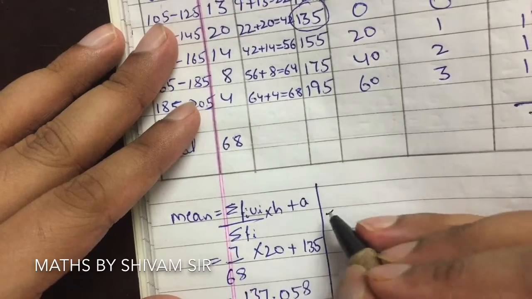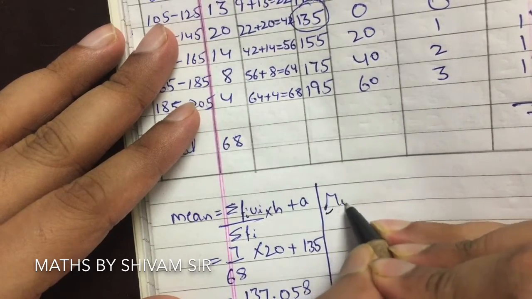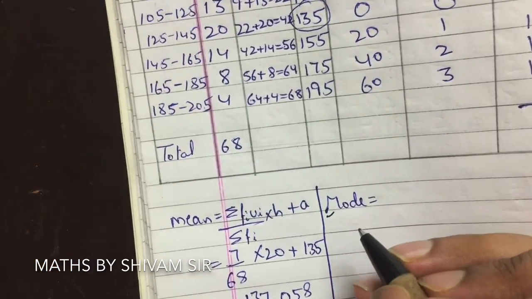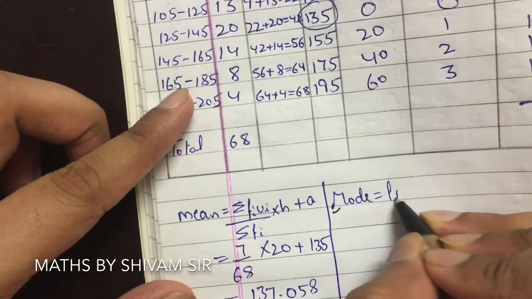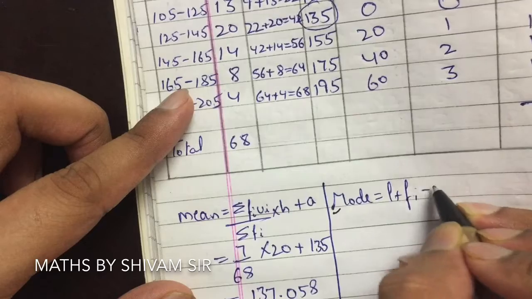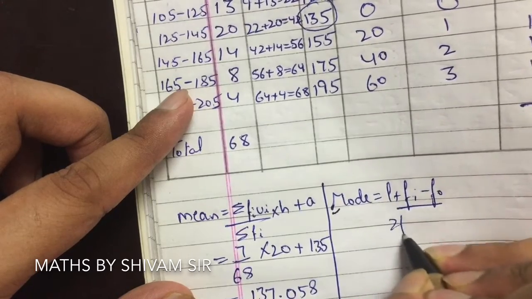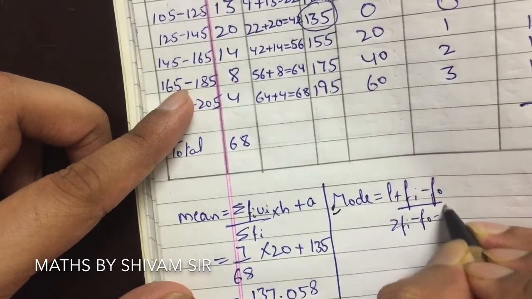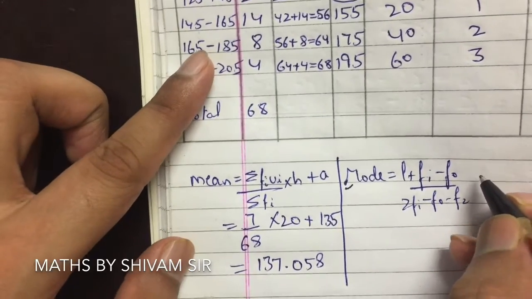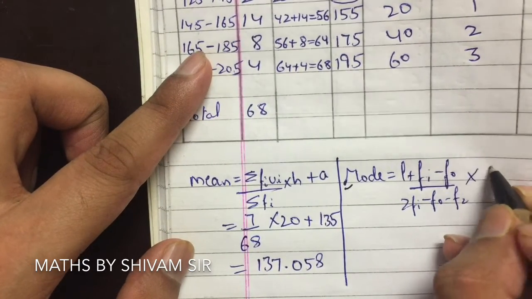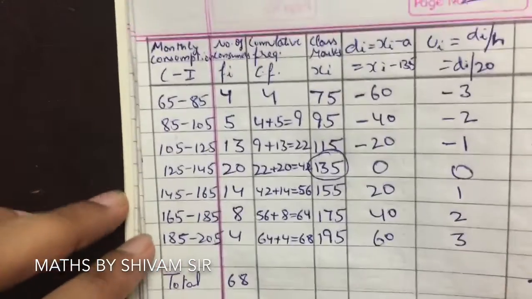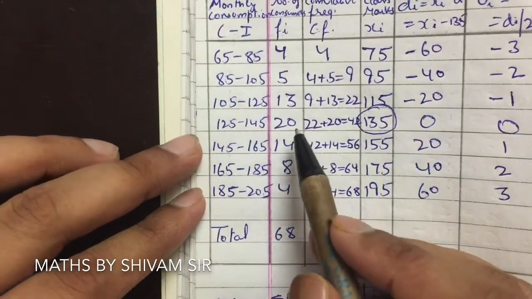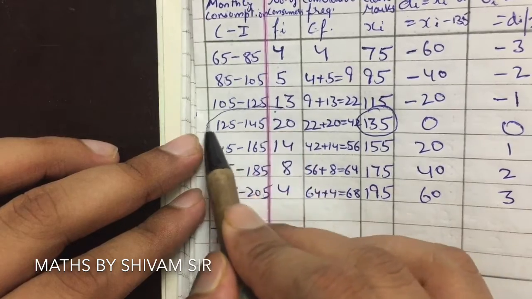So the mode formula we have already discussed. Mode is equal to L plus (f1 minus f0) upon (2f1 minus f0 minus f2) multiplied by h. So L is the lower limit of the modal class. Here the modal class will be the one with the highest frequency, which is 20.